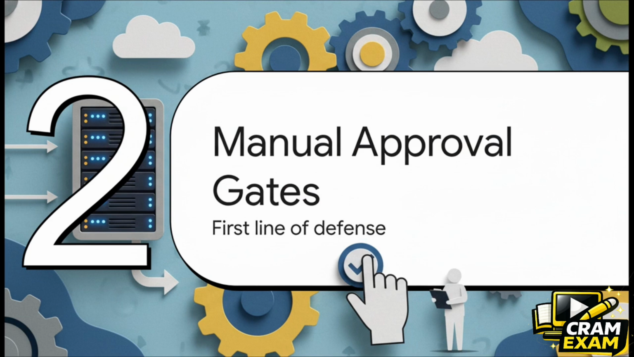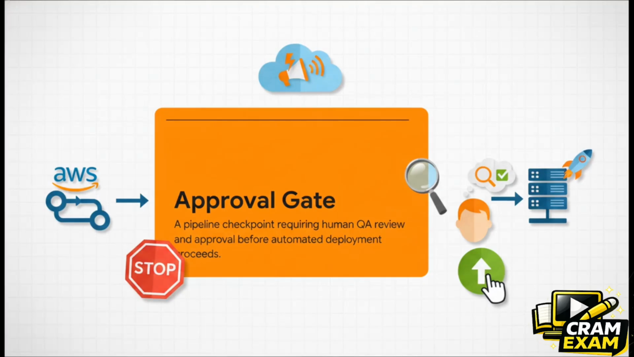Section 2. Manual approval gates. The first line of defense. Listen, this is where people mess up. They naturally think automated deployment means absolutely zero human interaction from start to finish. But let me tell you, that is a dangerous assumption. To protect your system, you must implement an approval gate in AWS CodePipeline.